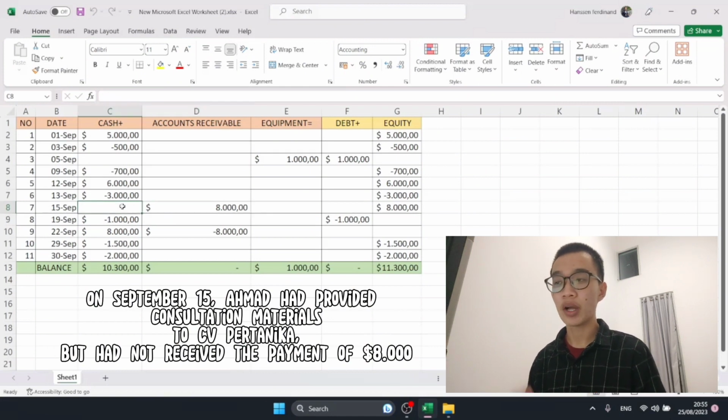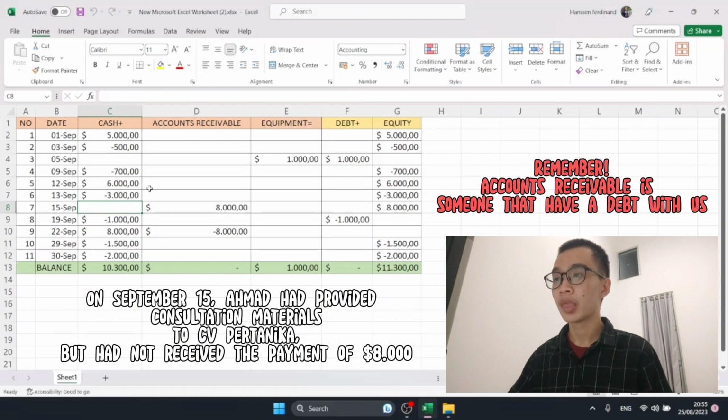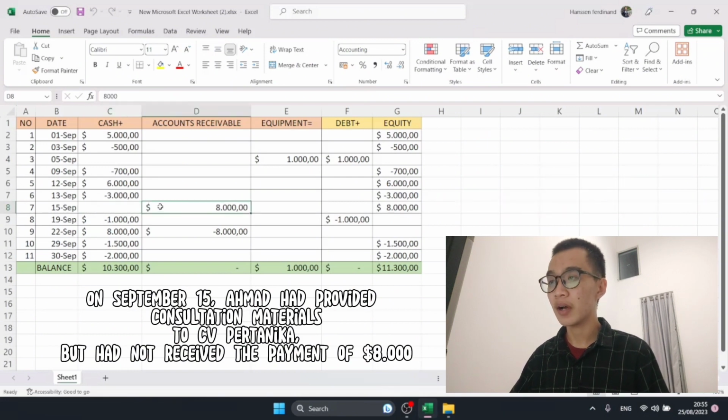Kita belum mendapatkan uangnya, dan ini adalah yang namanya piutang, di mana orang mengutang dengan kita. Okay, other people have a debt with us. So that means we don't earn our cash yet, but we have our piutang, we have accounts receivable for $8,000,